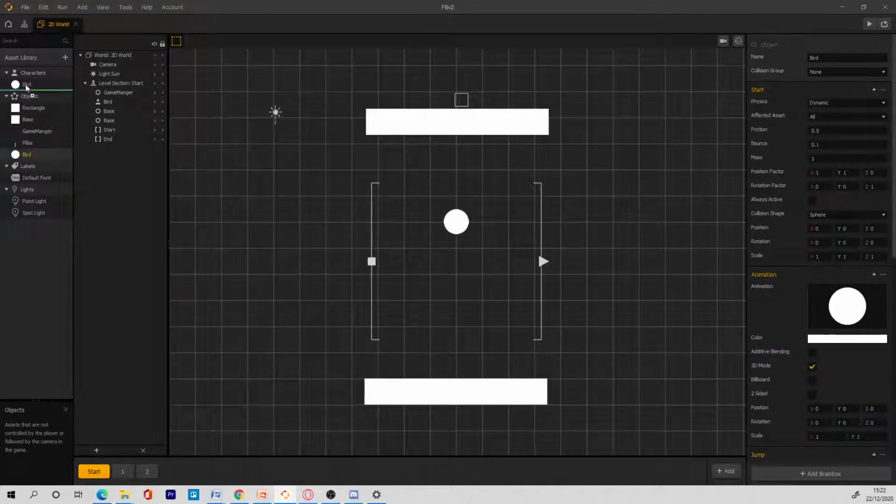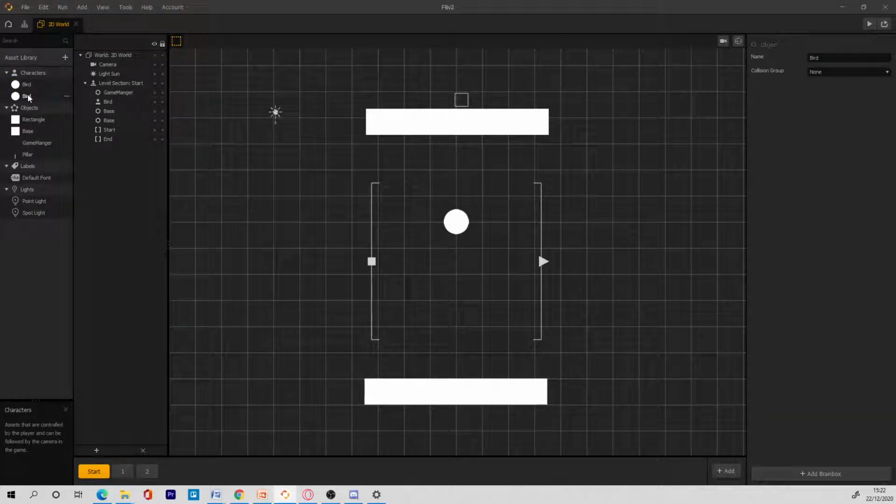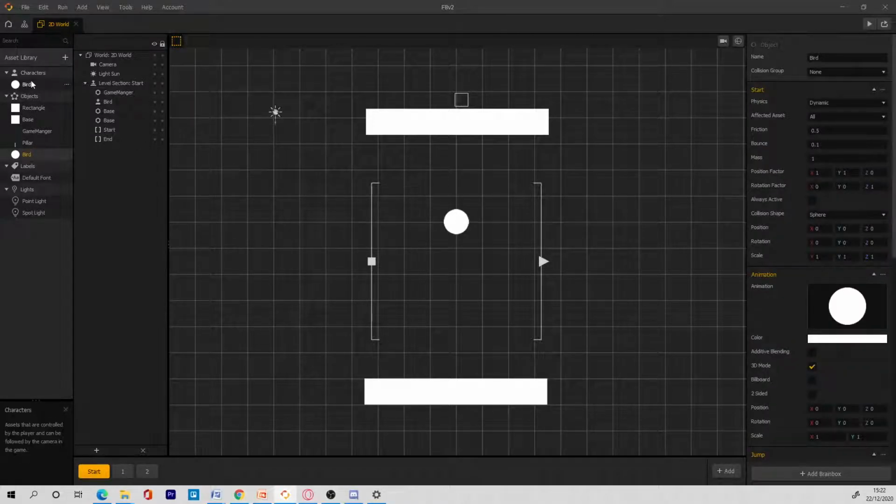So bird should be, change this one to the default bird. Default. Nice. Oh, what happened? What happened here? Okay, nice.